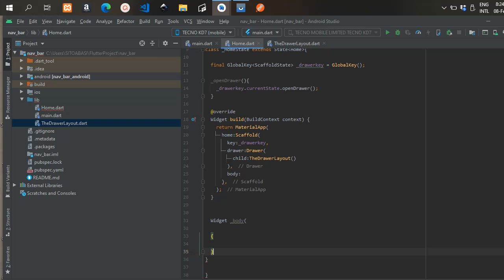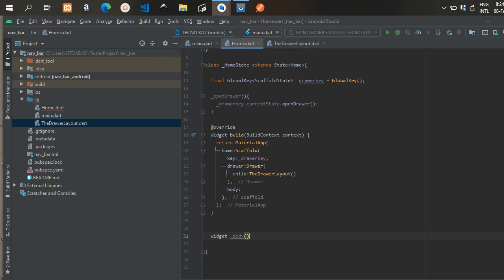Coming down inside the new state class, we have another function, and we're calling it the body function, because it's going to return a widget.